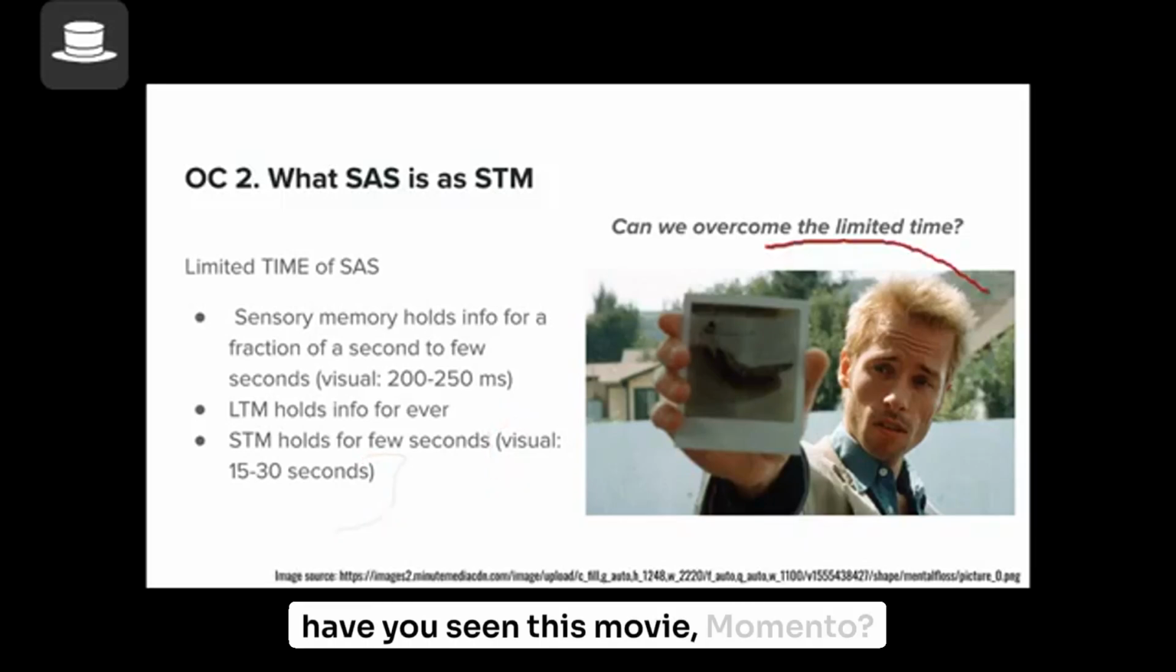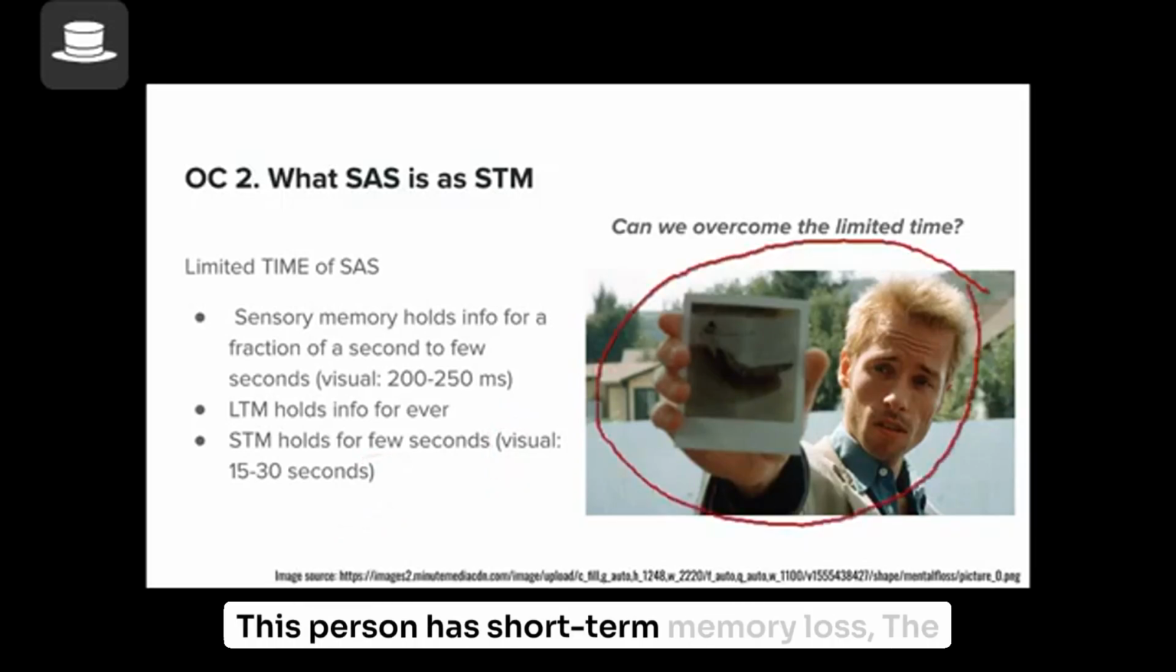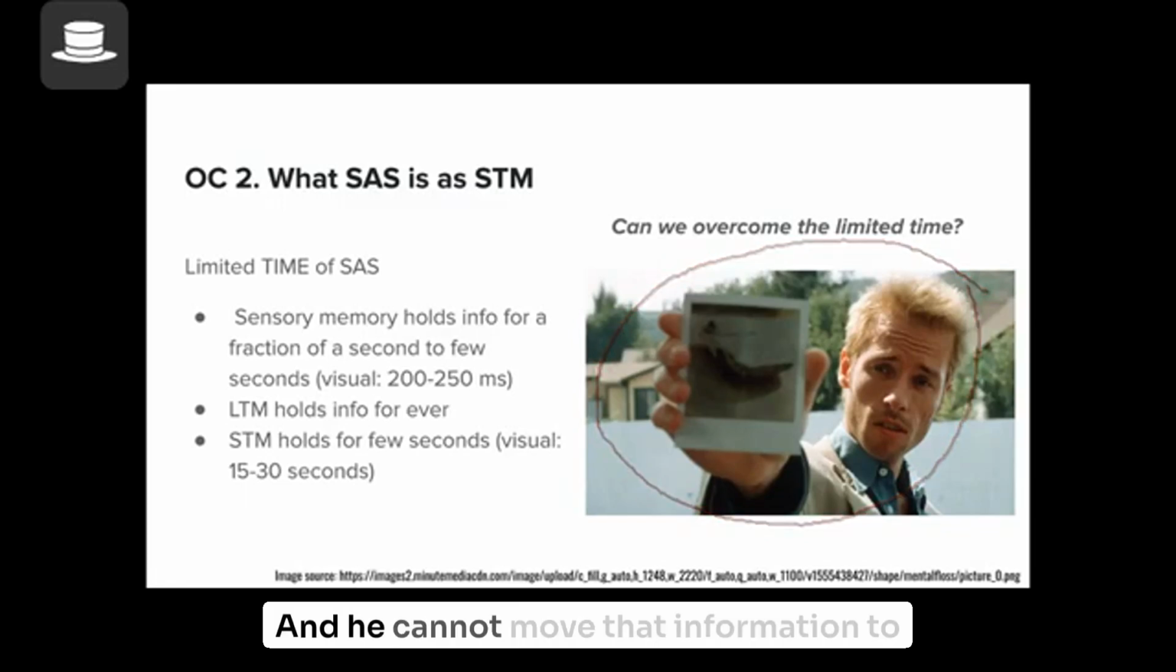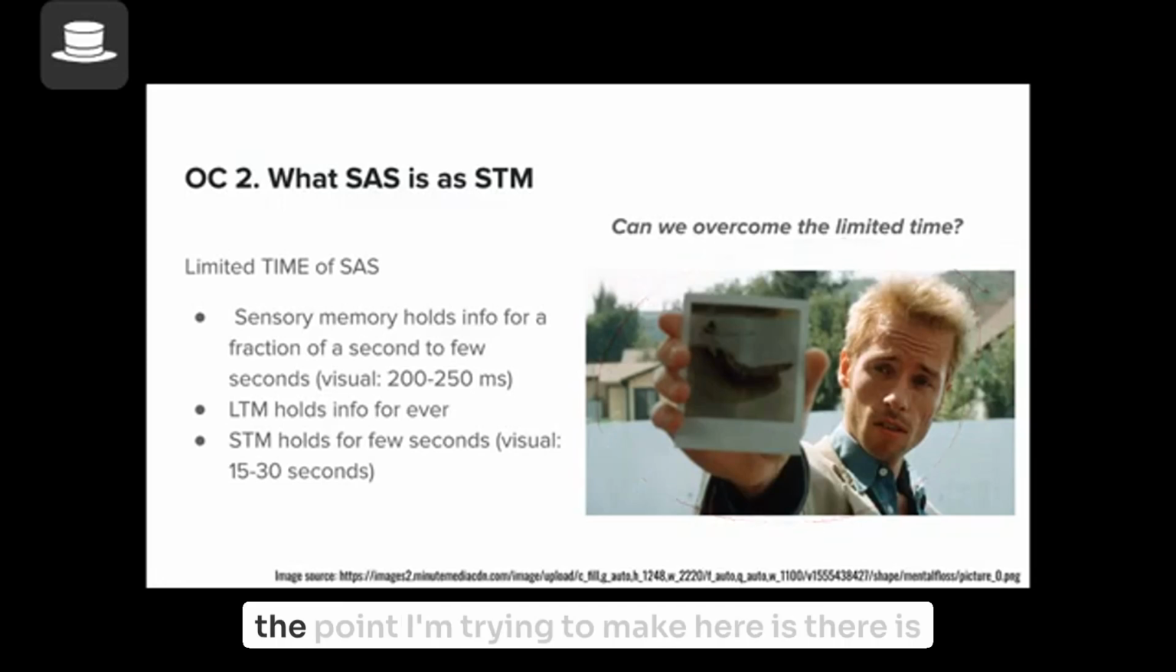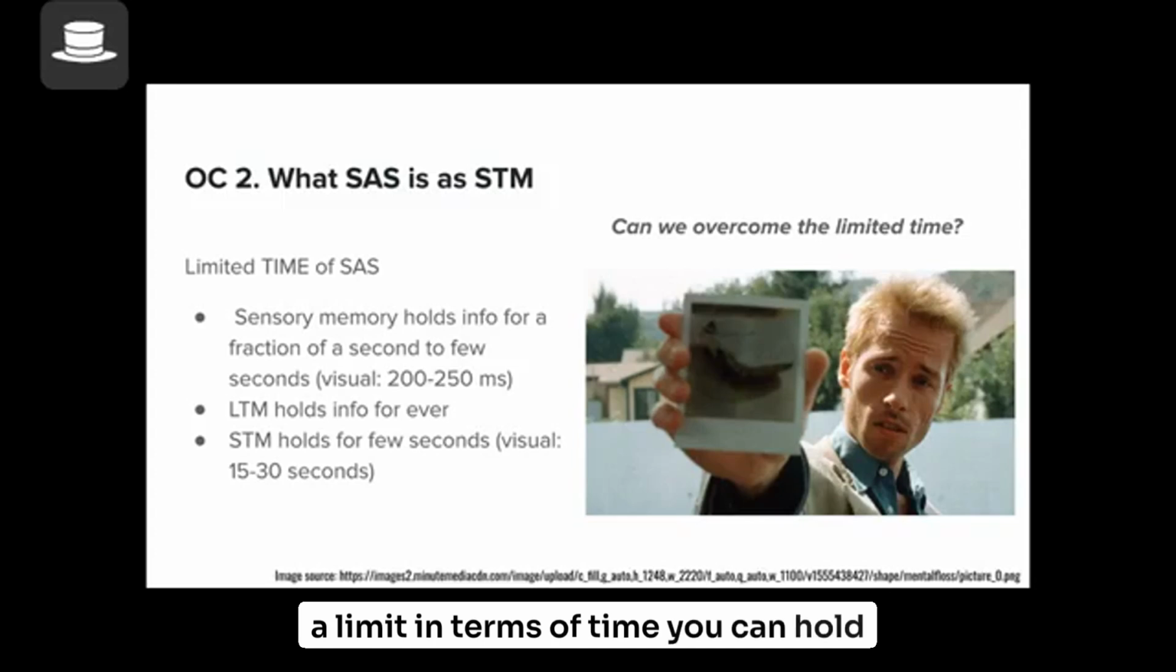Have you seen the movie Memento? This person has short-term memory loss. The person can only hold information for 30 seconds, and he cannot move the information to long-term memory, so he has to redo the process. The point I'm trying to make here is there is a limit in terms of the amount of time you can hold information in short-term memory.